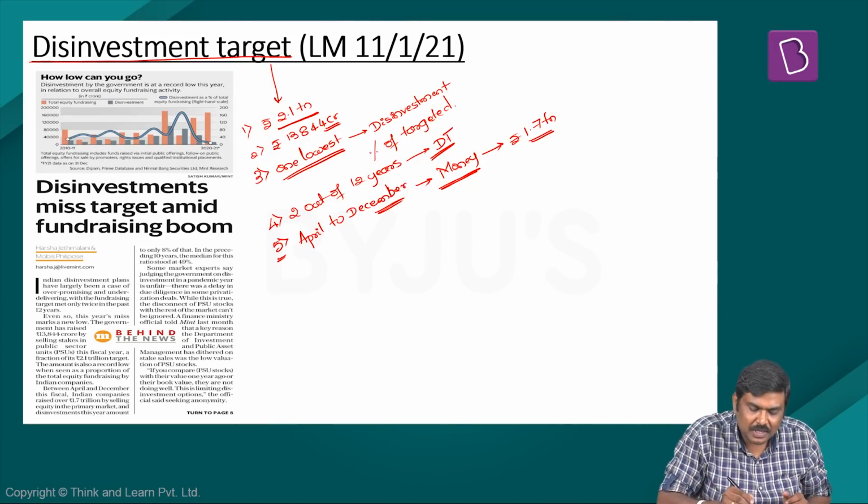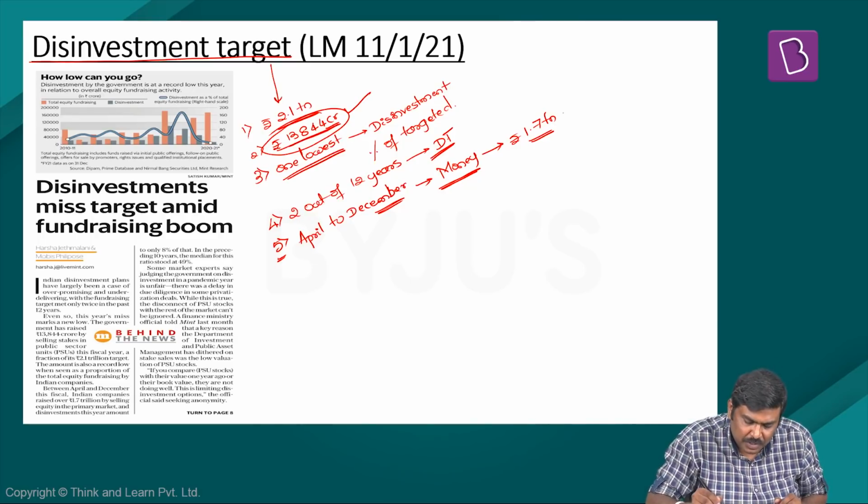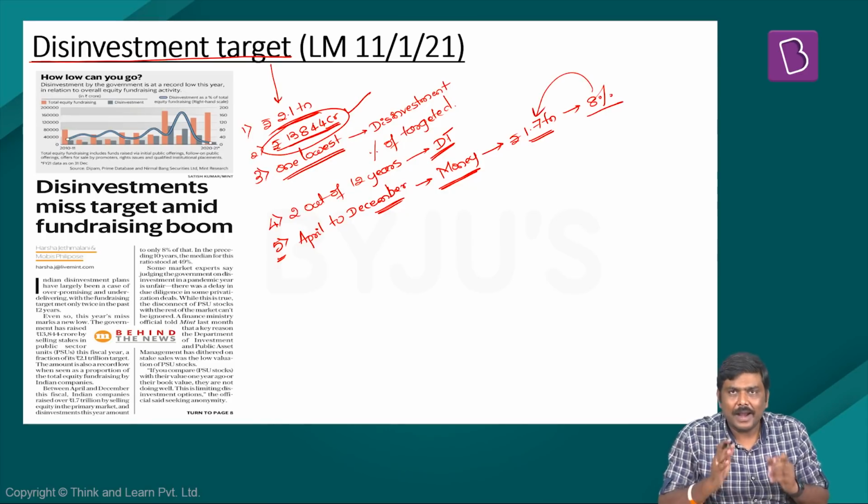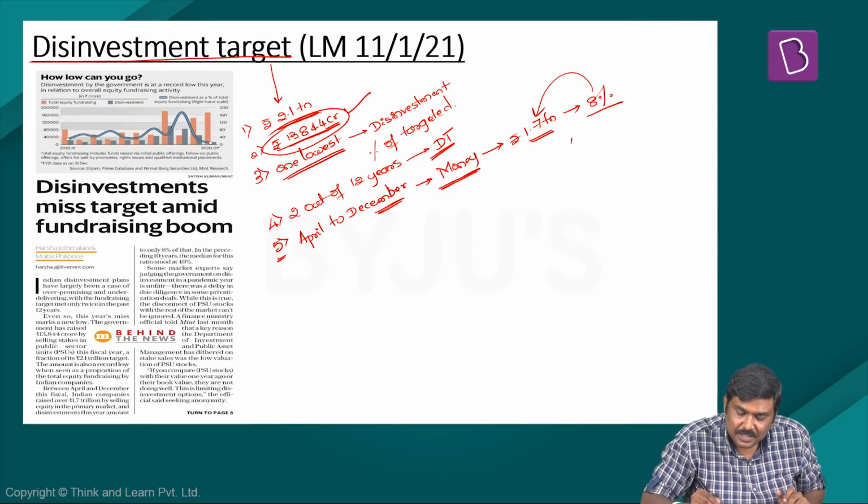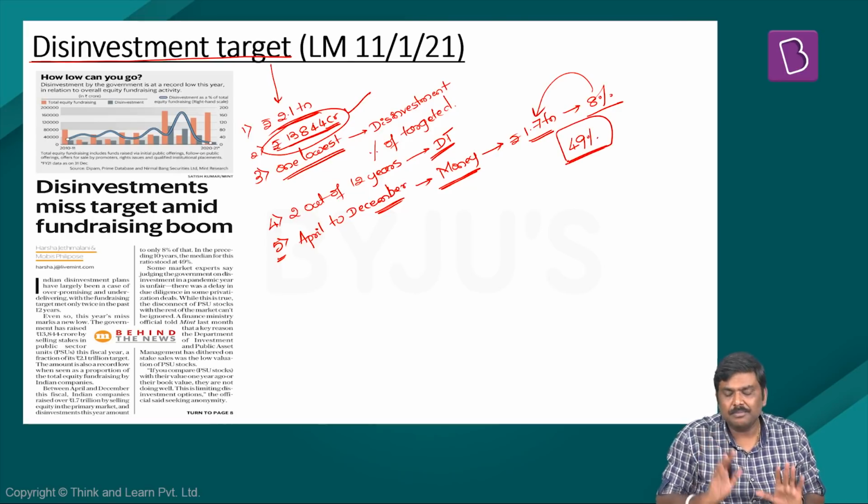And out of this, the Government of India has been able to raise only around 13,844 crore rupees. This comes out to be around 8% of this number. And the average of this proportion in the last 10 years has been somewhere in the range of 49%.